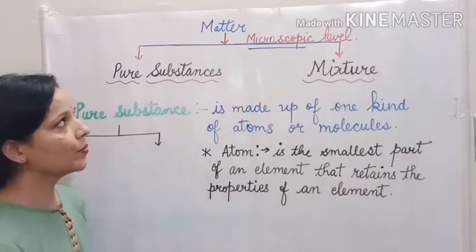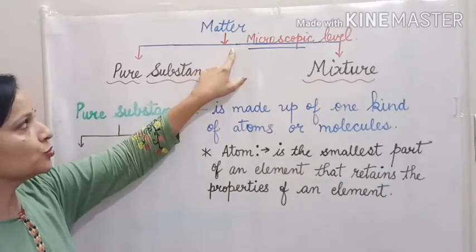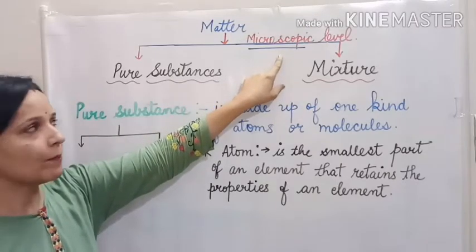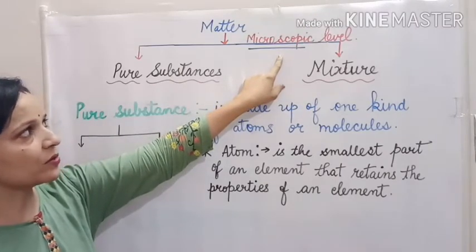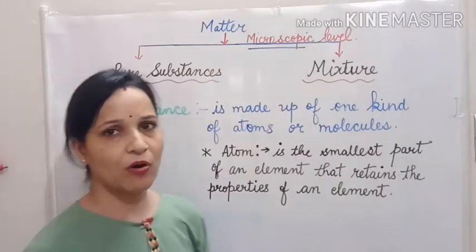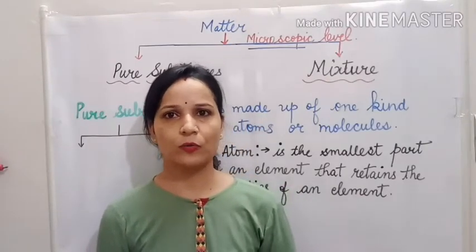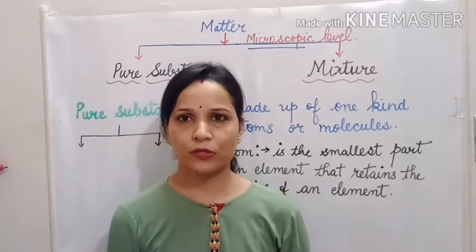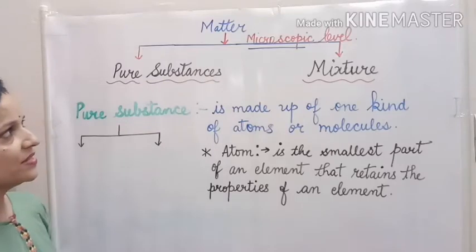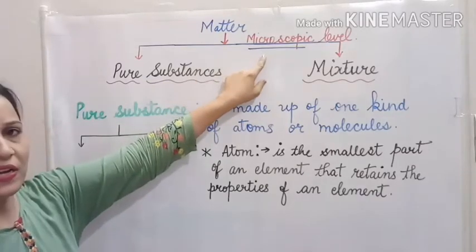As you can see on the board, here I wrote matter can be classified into two categories based on the microscopic level. But the question arises, what is microscopic level? As you all know, matter is made up of tiny particles, and these tiny particles are known as atoms and molecules. So, matter is classified into two categories based on the structure of matter, that we can say microscopic level.